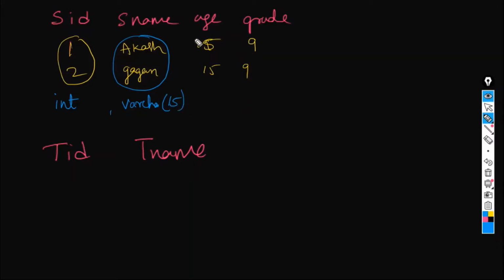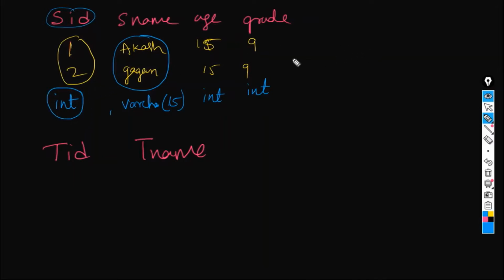What about age? Again, it is an integer value. It is a numerical value. Grade, again, is an integer value. So this is the column name we will be giving, and then this is the data type for that column.